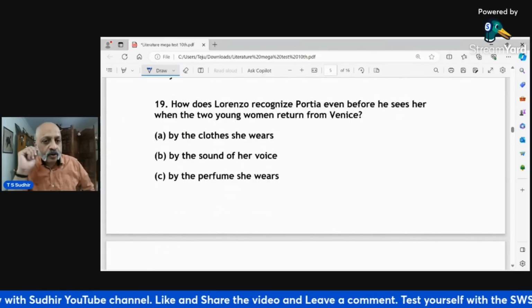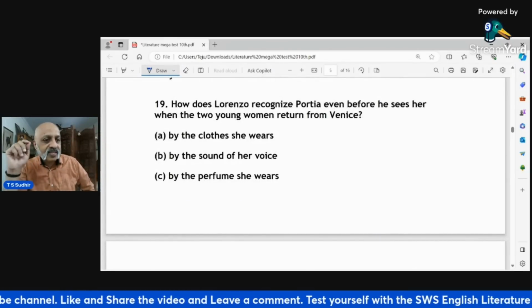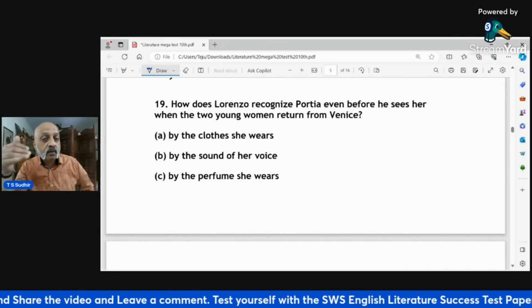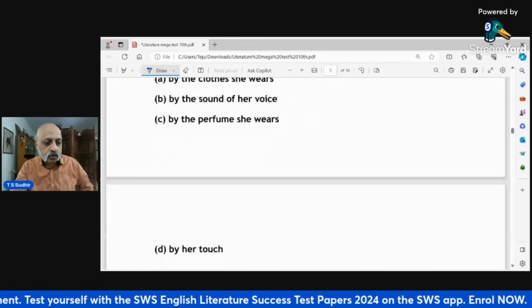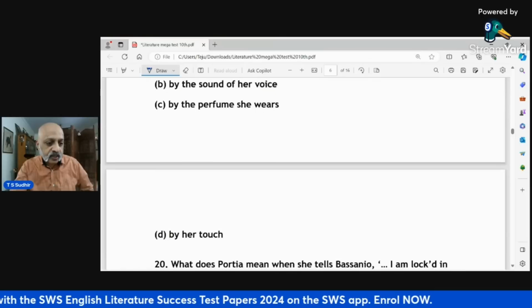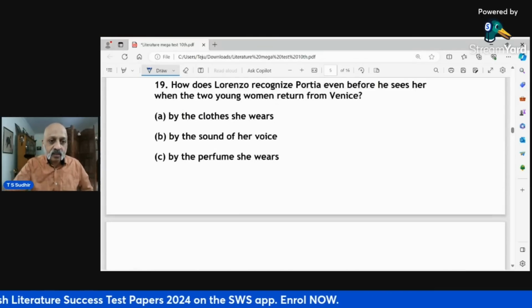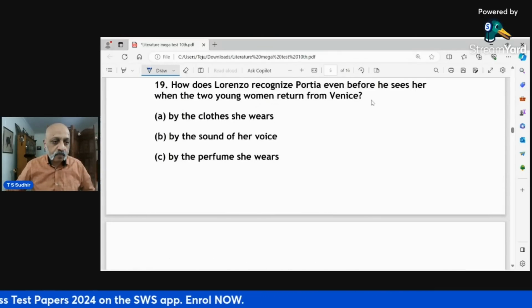How does Lorenzo recognize Portia even before he sees her when the two young women return from Venice? By the clothes she wears, by the sound of her voice, by the perfume she wears, or by her touch? This is pretty simple. 19th B, by the sound of her voice.